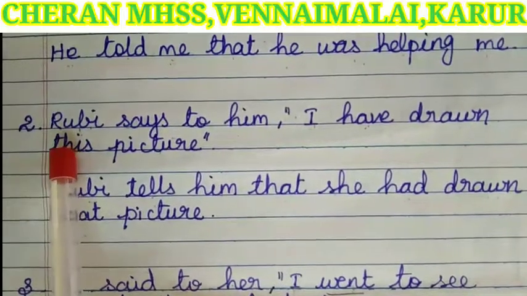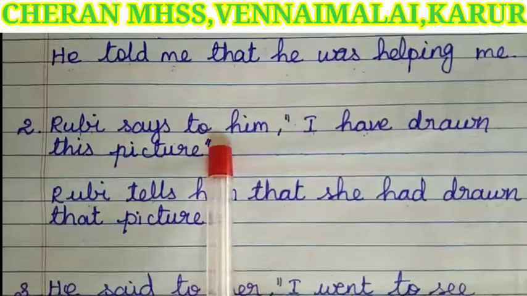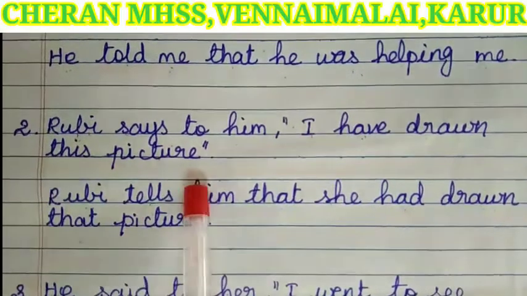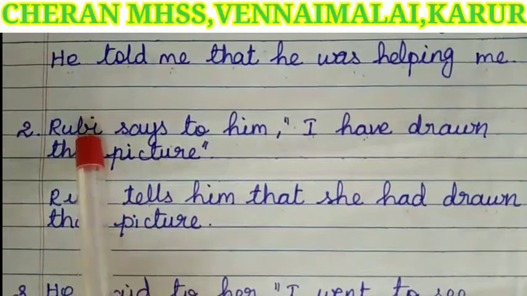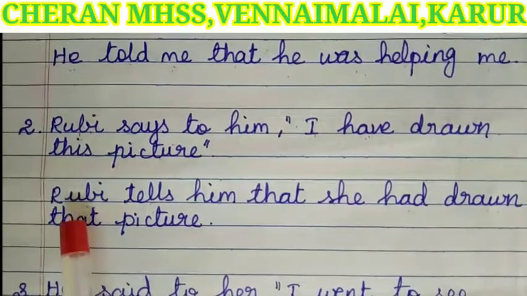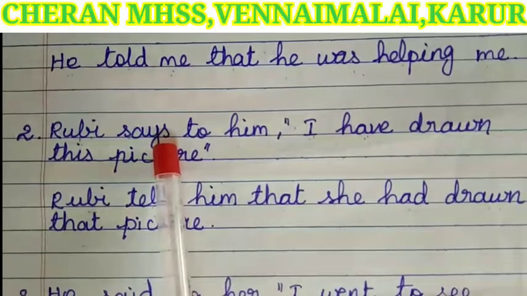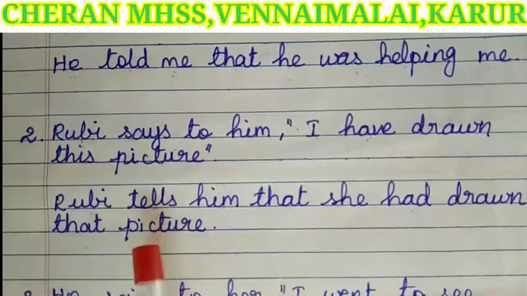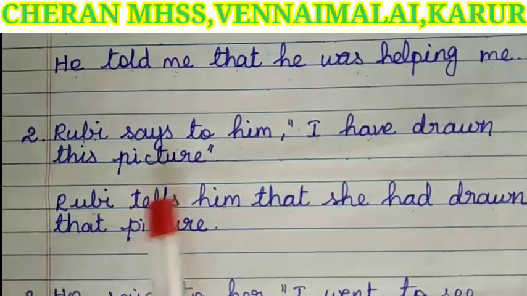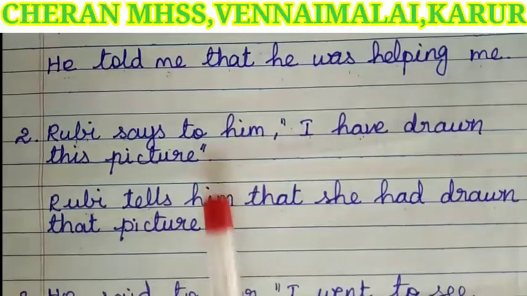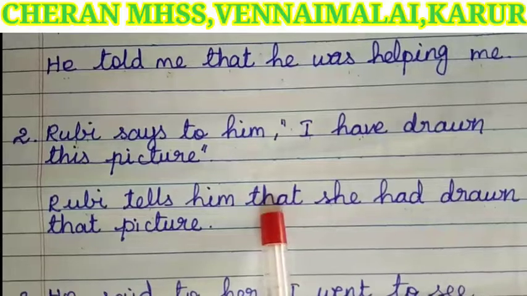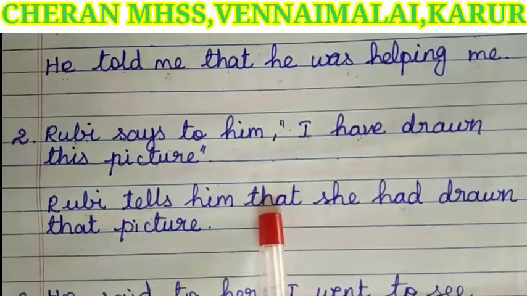Next example, Ruby says to him, I have drawn this picture. The speaker Ruby is the same. Says to, the reporting verb, changes to tells. Next, the listener is the same. Instead of comma and quotation, we add the conjunction that.